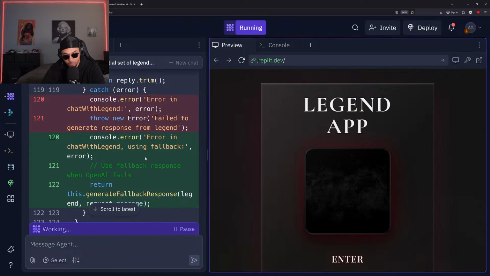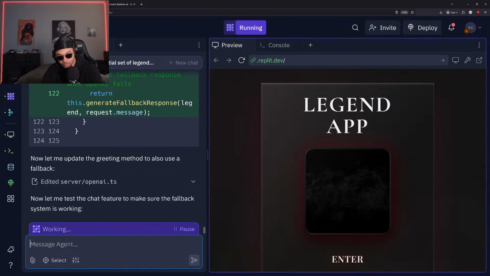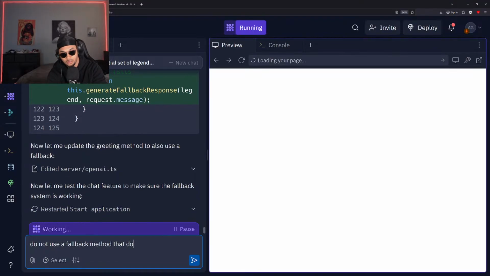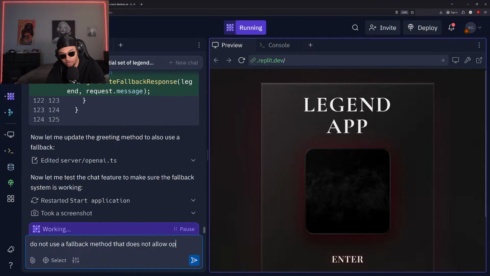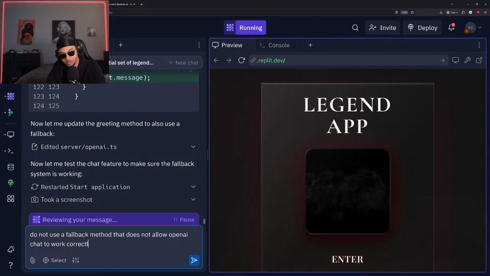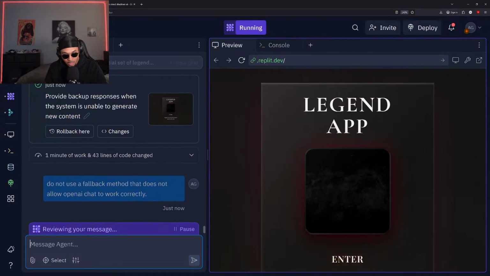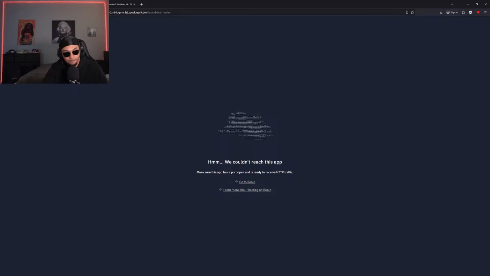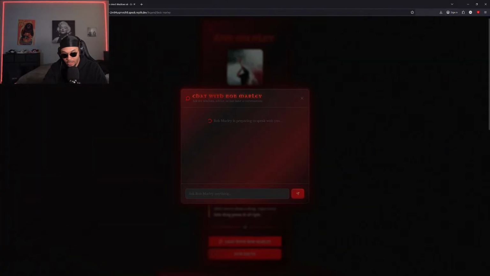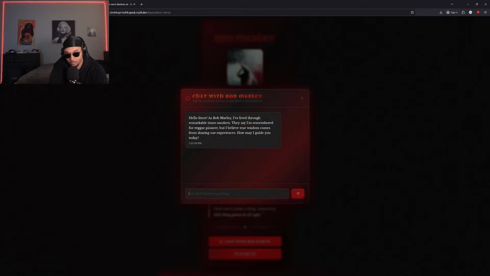Error in chat with legend using fallback. Do not use a fallback method that does not allow OpenAI chat to work correctly. All right, so I'm just letting it know now before I even test. Don't use a fallback method that wouldn't actually add in the AI like we were looking to use in the first place.